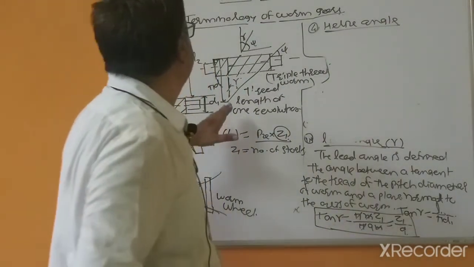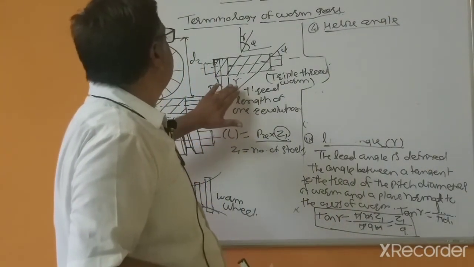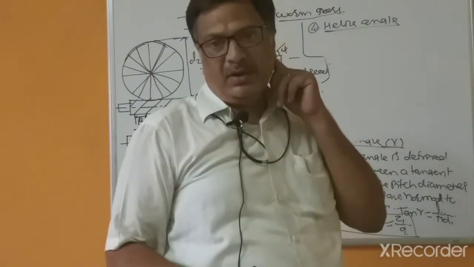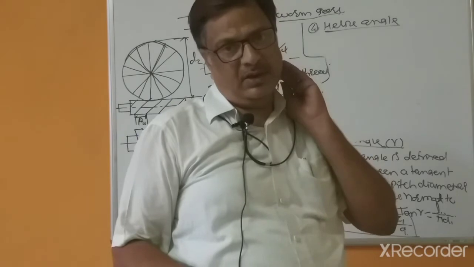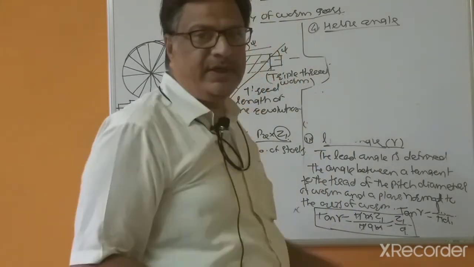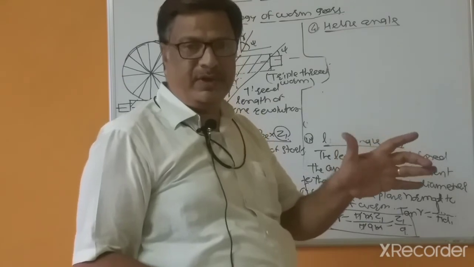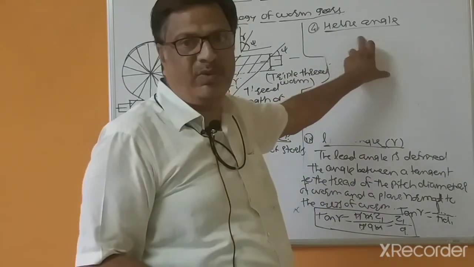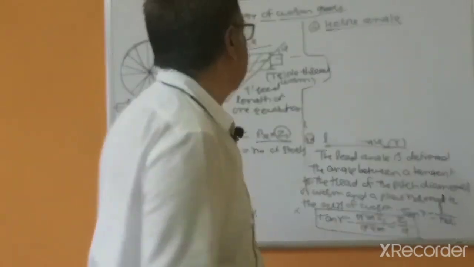Worm helix angle is 6 degree, and the pressure angle is generally not less than 20 degree and not more than 25 degree. So generally pressure angle is in between 20 to 25, and the maximum helix angle is equal to 6 degree.